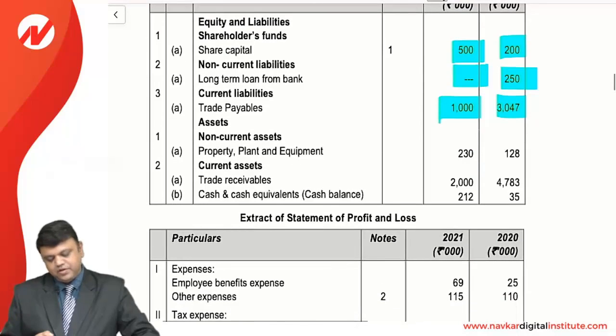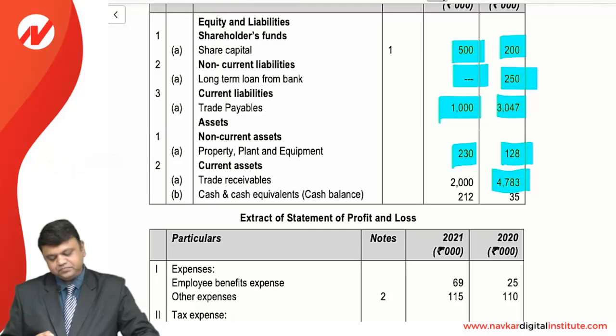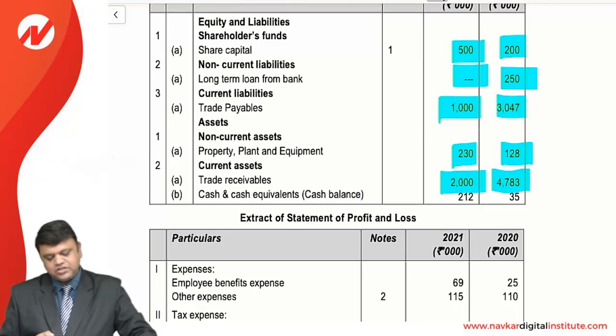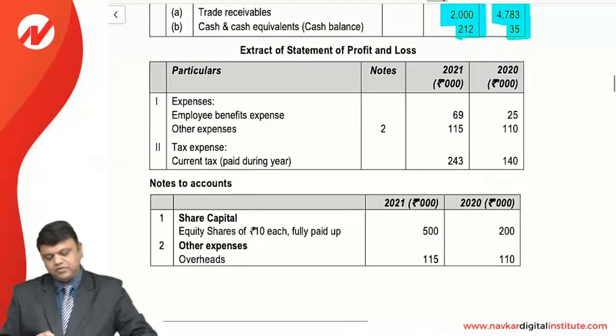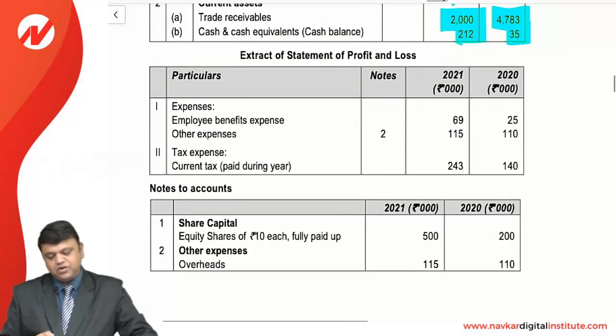On the asset side, property, plant and equipment, that is 128, now 230, there is a rise. Trade receivables 4783, now reduced to 2,000. So that means a collection from the debtors, and cash and cash equivalents from 35 to 212. This is the extract of the statement of P&L.